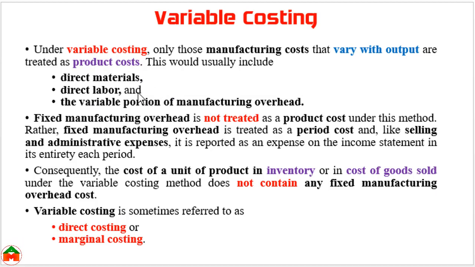For your clear understanding, manufacturing overhead can be classified into two categories. One is variable, another one is fixed. But the fixed portion is not shown in the product cost under variable costing. There is another name for variable costing, which is direct costing or marginal costing.